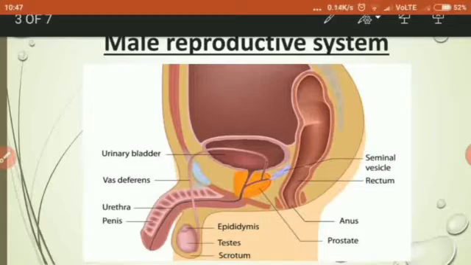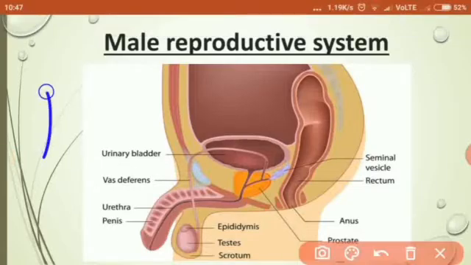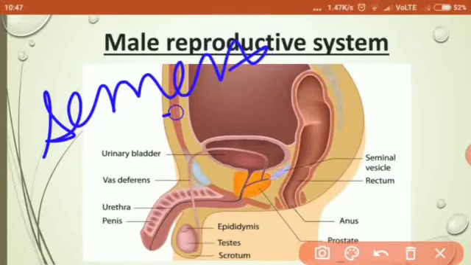Next, we will talk about accessory glands. A few important accessory glands are associated with the male reproductive system. They secrete different fluids. These fluids together with the sperms form the semen, which is released out of the male penis.